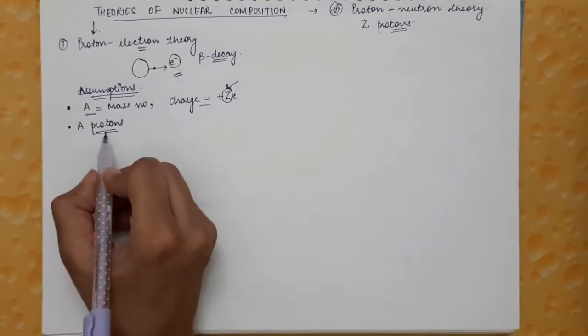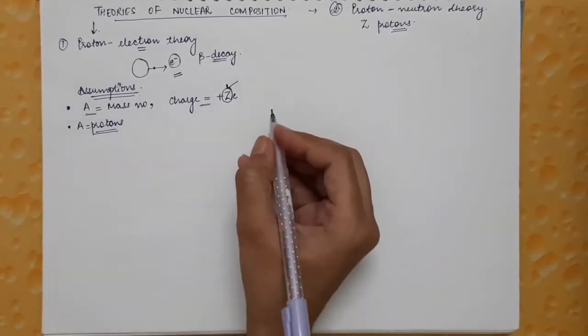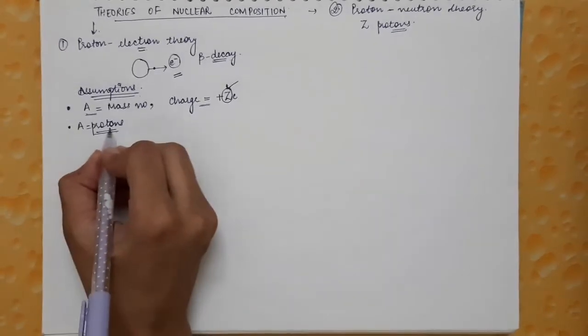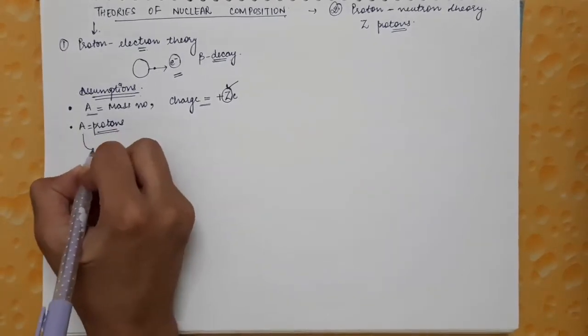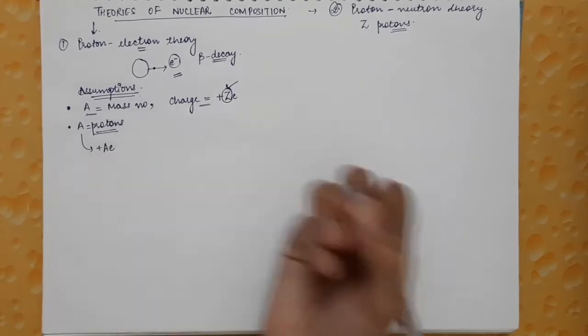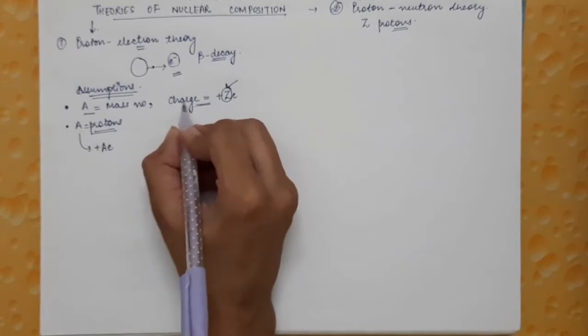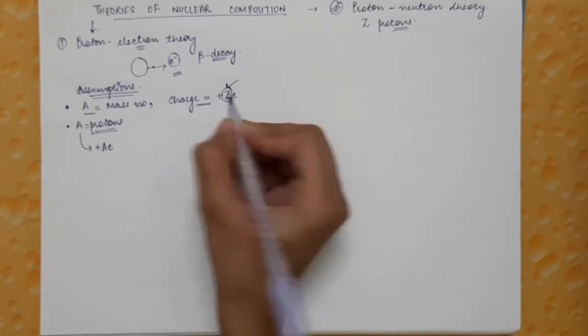So in this proton-electron theory, it was assumed that there are A number of protons, and if there are A number of protons, the charge on those protons will be equal to plus A times e. But it was known that the charge on the nucleus is Z times e.